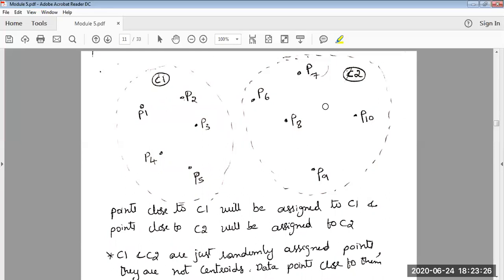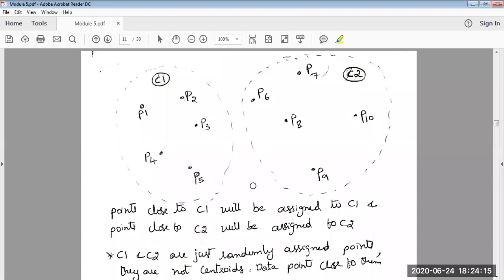What the algorithm should do from these 10 data points is create two clusters. Now, how did the algorithm understand it should create two clusters? Because you have given the value of k as 2. So it's a message to the algorithm to create two clusters.